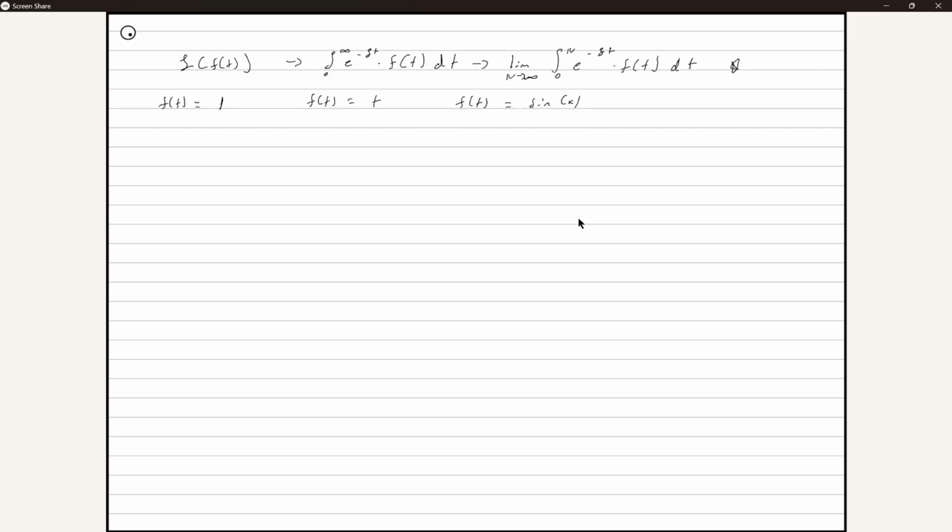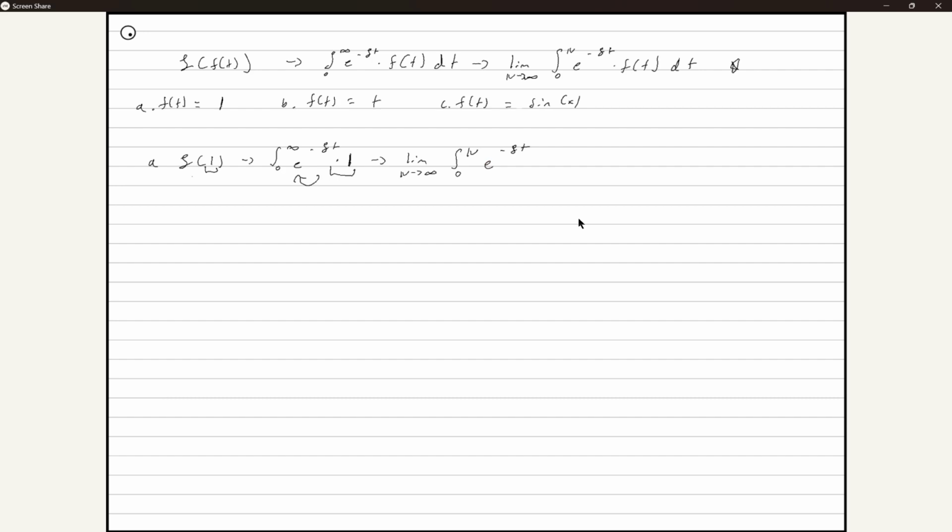So we'll start with a 1 first. Start with a 1, so A. The Laplace transformation of 1 is equal to the integral from 0 to infinity of e to the negative s t times f of t, which in this case is 1, which really just turns into the limit as n goes to infinity of the integral from 0 to n. What's 1 times anything, guys? Itself. There we go. So this just becomes e to the negative s t.